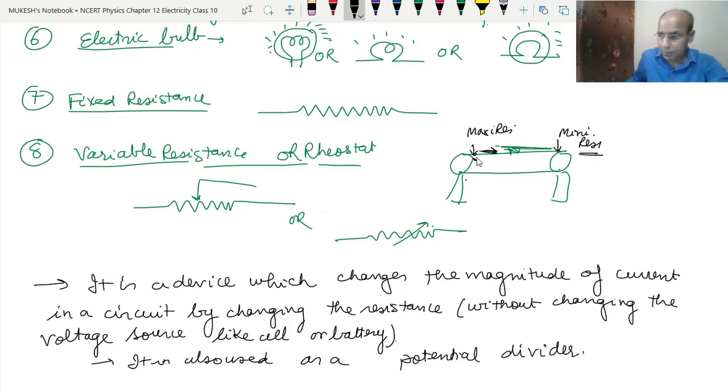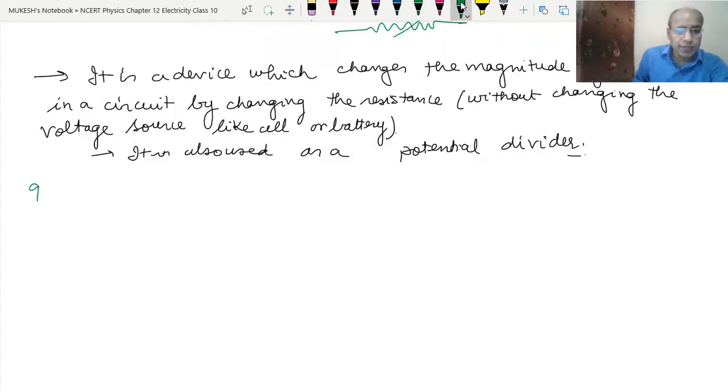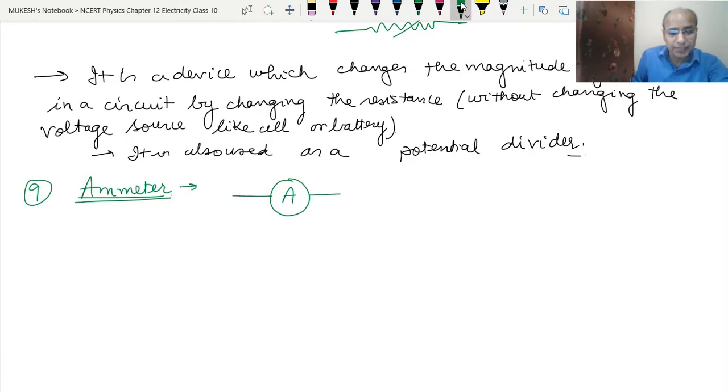Now the next is the ammeter. Ammeter we have studied in the second video. We already know that it is used to measure the current in the circuit. And how do we draw it in the circuit? Just a circle in which we write A, and on both sides we have lines. This is the positive terminal and this is the negative terminal.